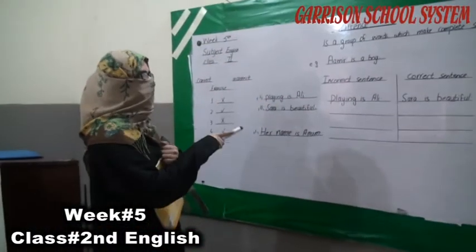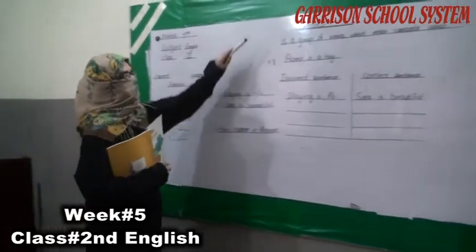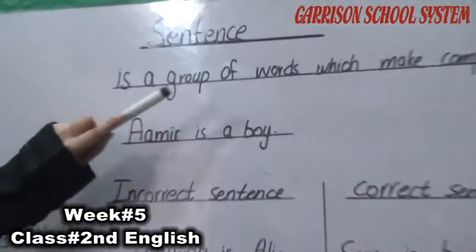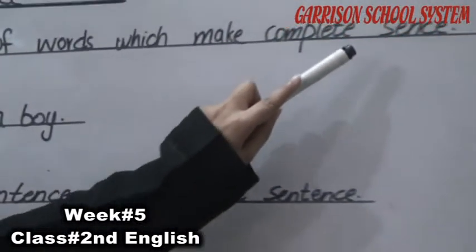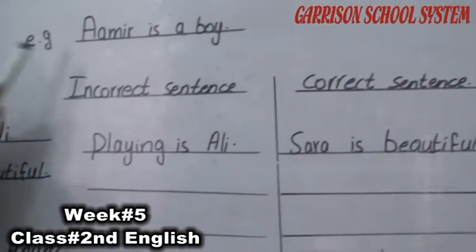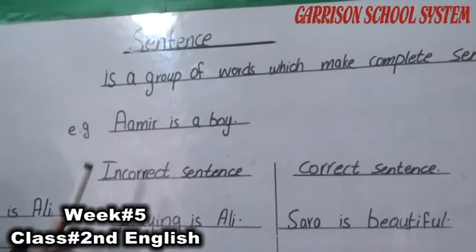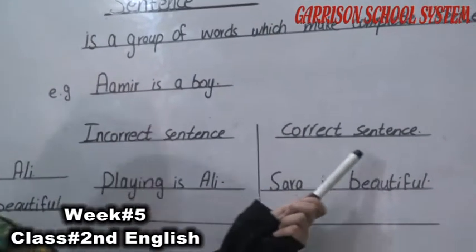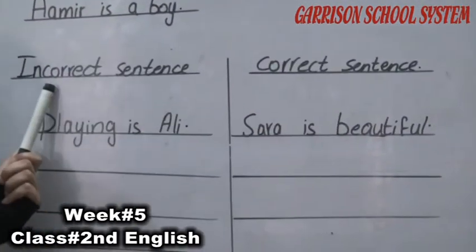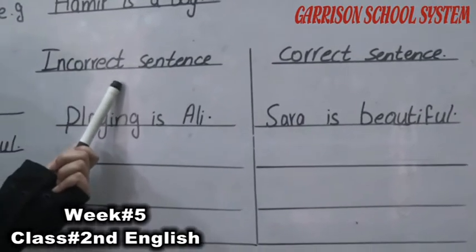Okay students, if you have a clear concept about this, in this chapter we learned about the sentence. A sentence is a group of words which makes complete sense. Like Amir is a boy. Sentences have two types: incorrect sentences and correct sentences. Incorrect sentences are those sentences which are not true.